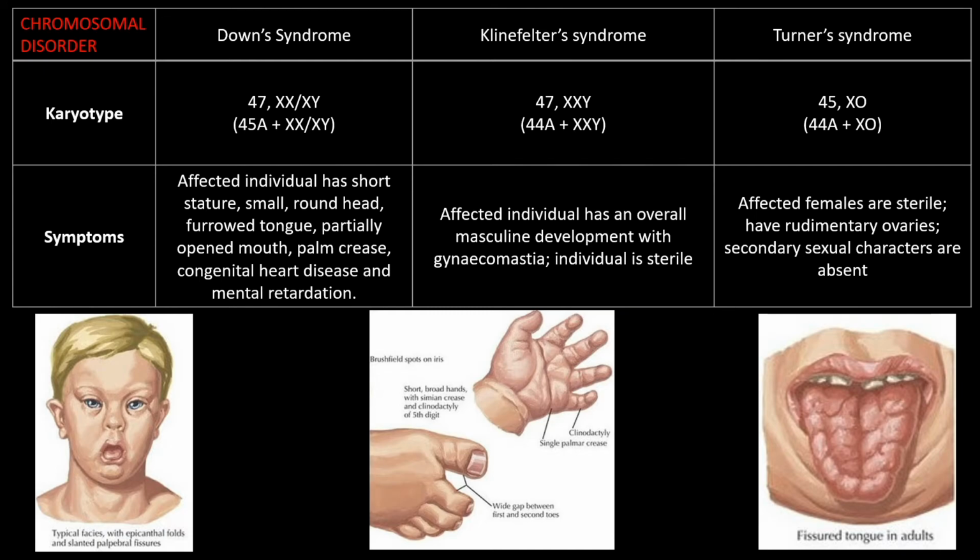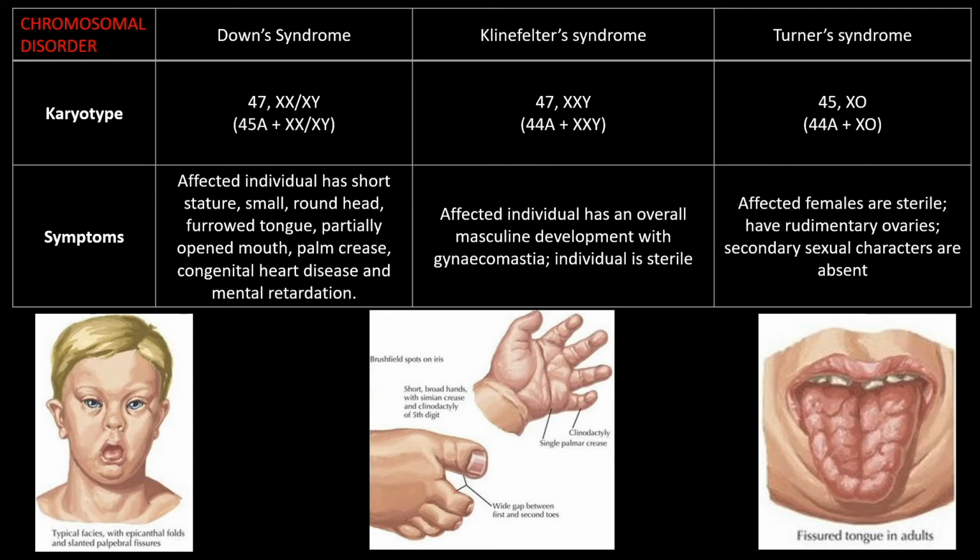Therefore, they have masculine development, but female-like characters are also developed. It is called gynecomastia. The chromosomal complement is 44A plus XXY. So total chromosomes will again be 47 due to the additional copy of the X chromosome.